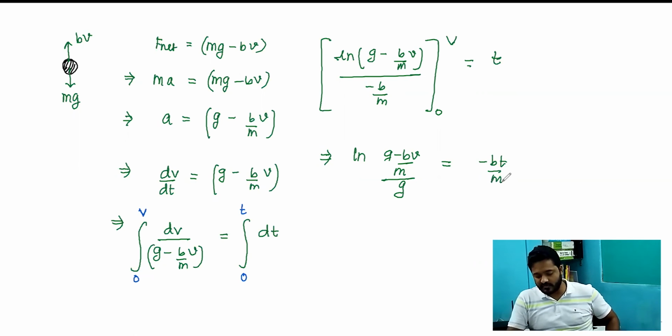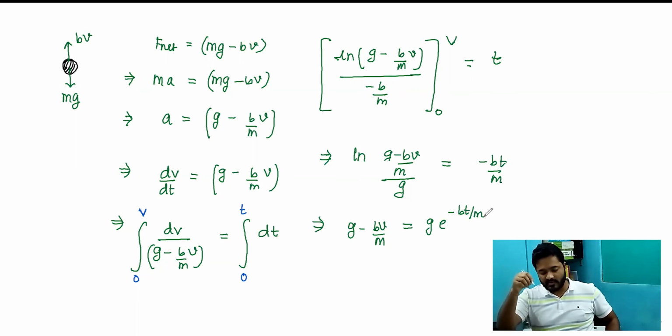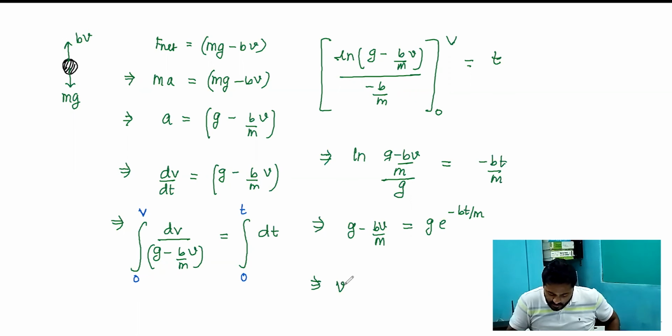Now we can write g minus bv by m is equal to g e to the power minus bt by m. So from here, the velocity equation can be written as v equal to mg by b into 1 minus e to the power minus bt by m.